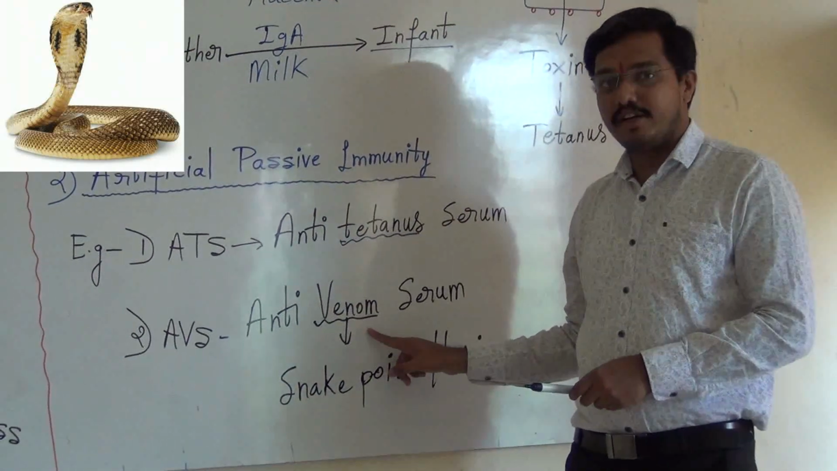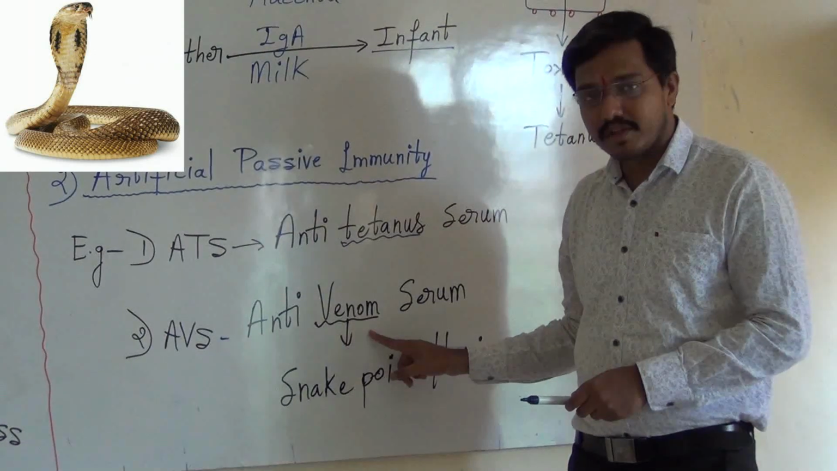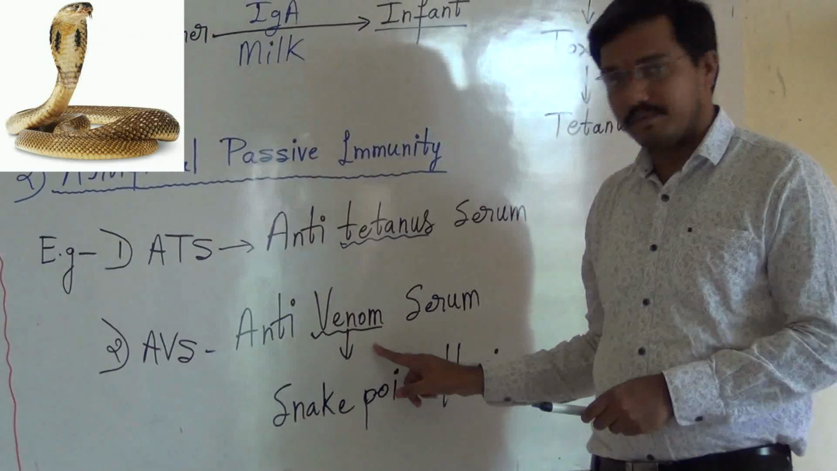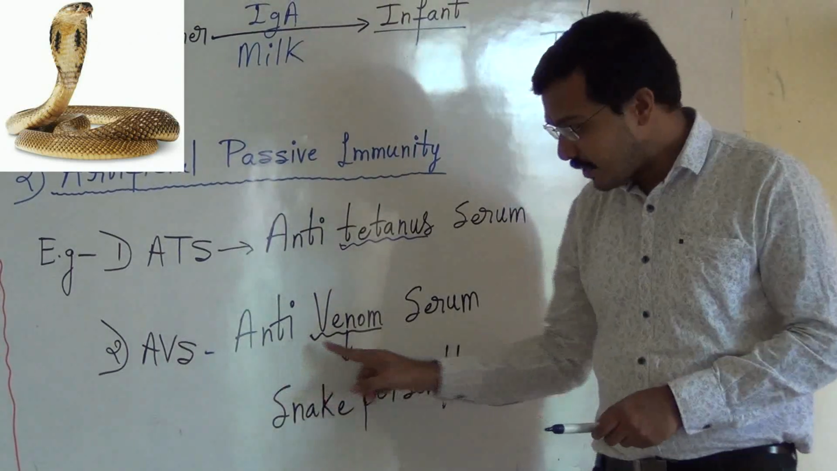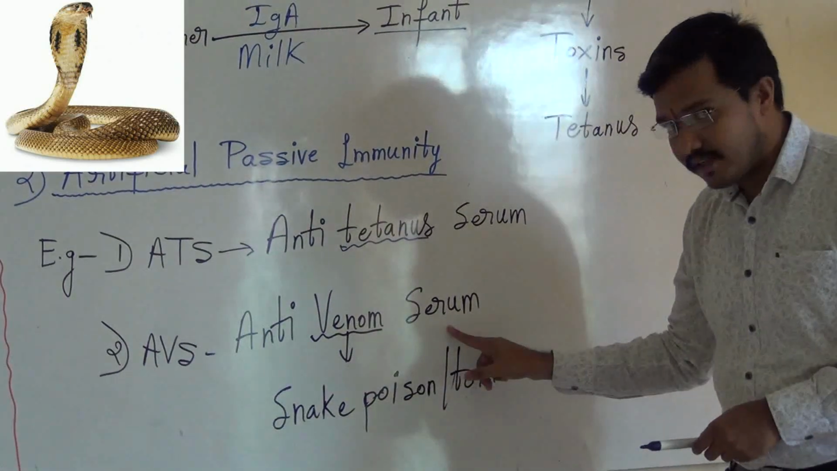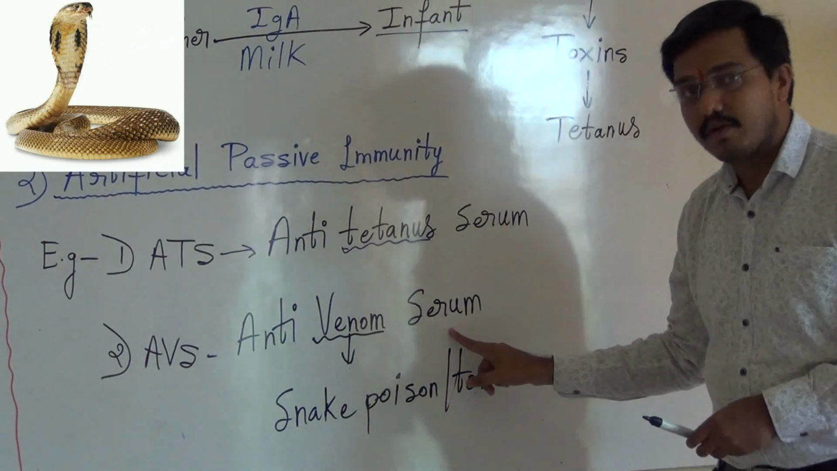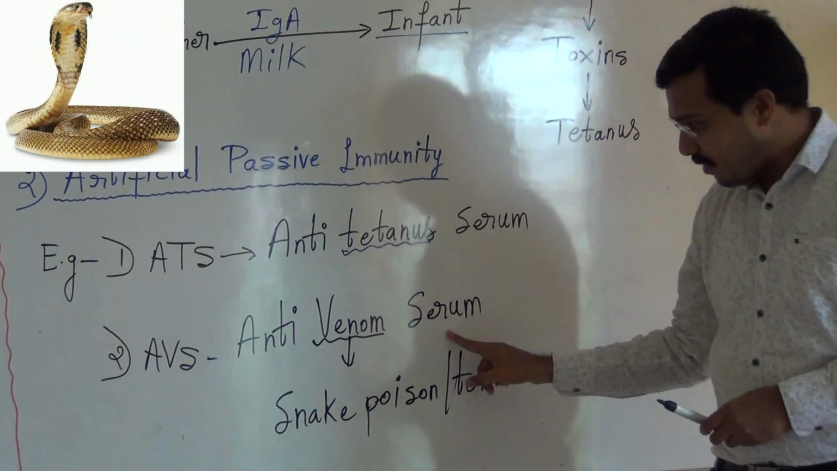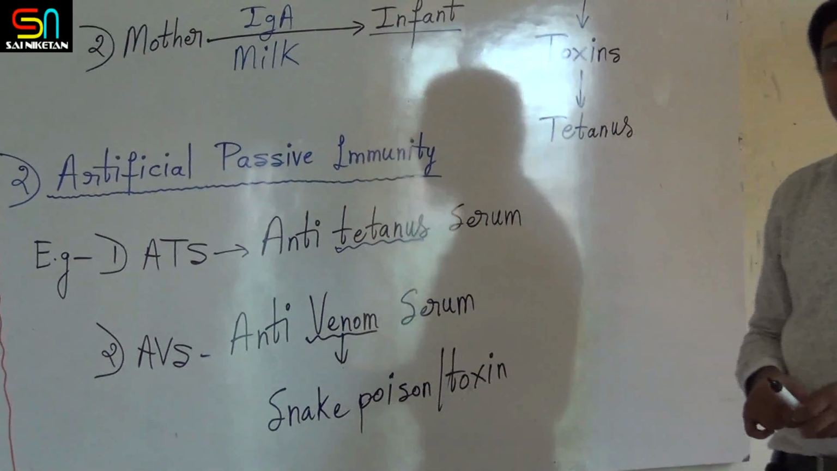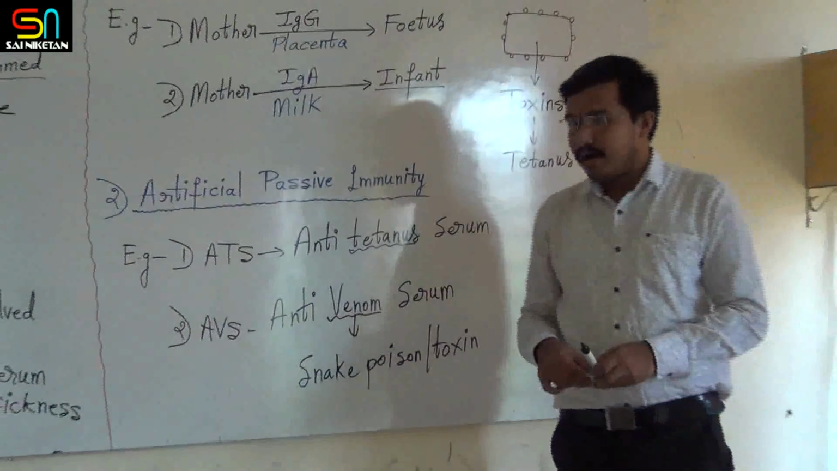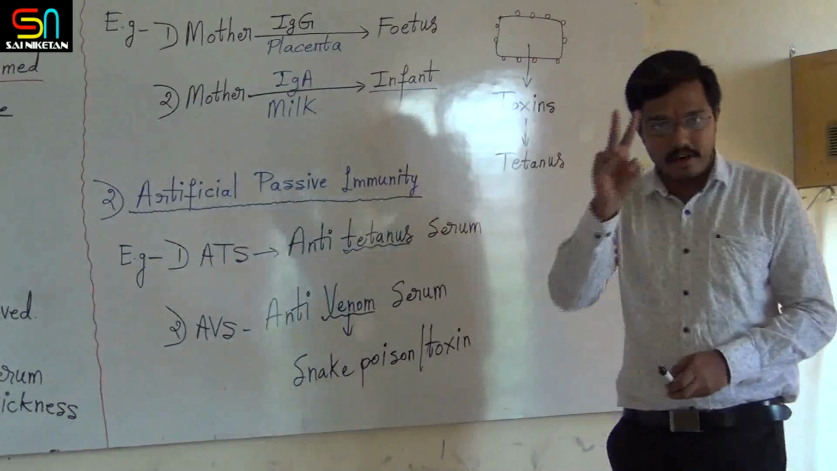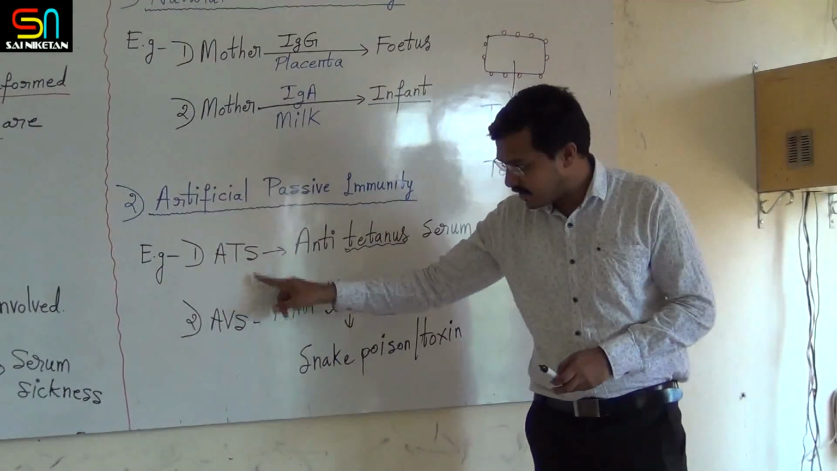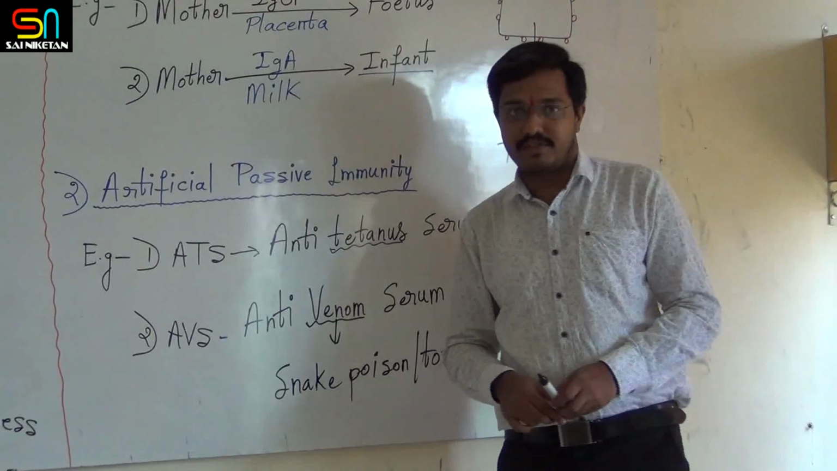That is the emergency condition. To save that person, what should the doctor give? Anti-venom should be given. So that anti-venom serum is given to the person who has been bitten by a snake. So that's why this is an example for artificial passive immunity. There are two examples for artificial passive immunity. Number one is ATS, number two is AVS.